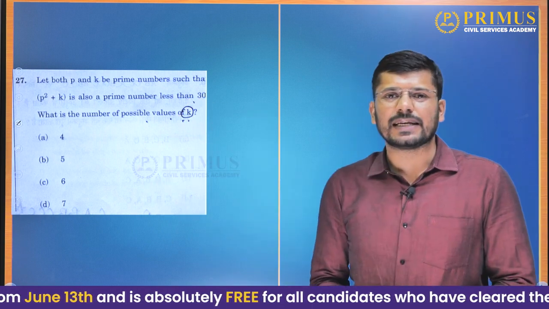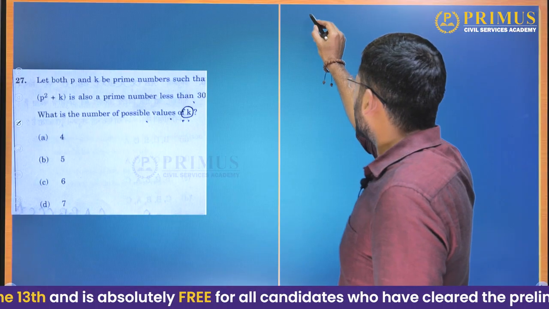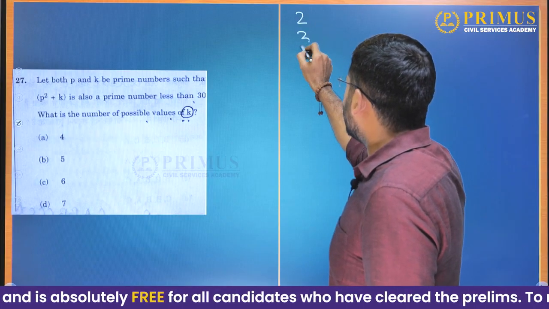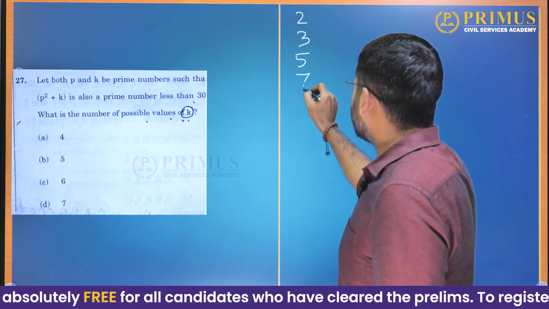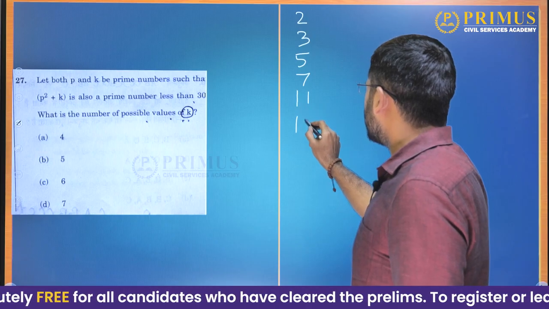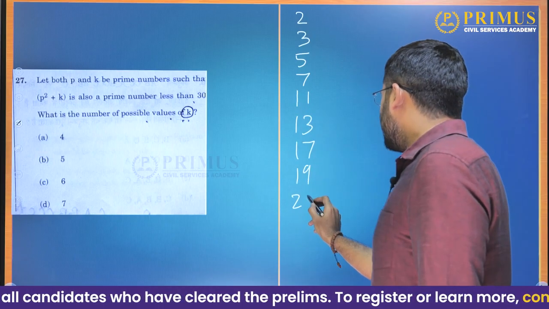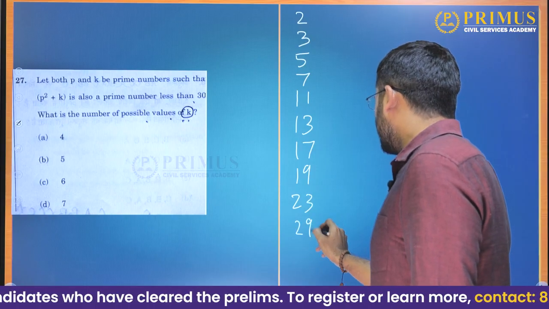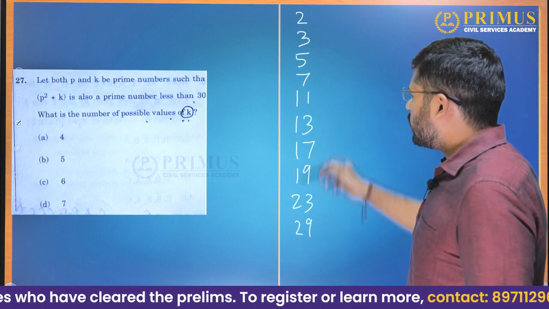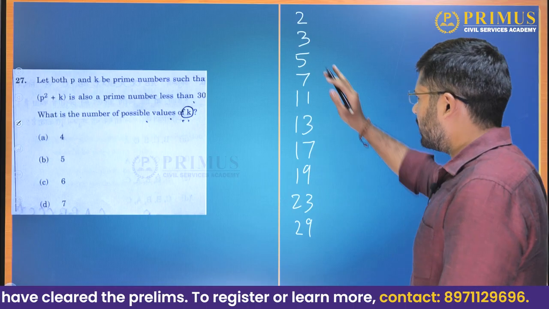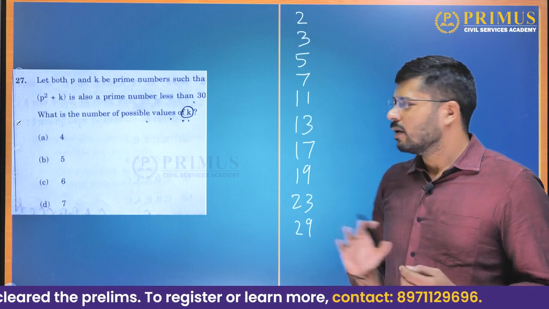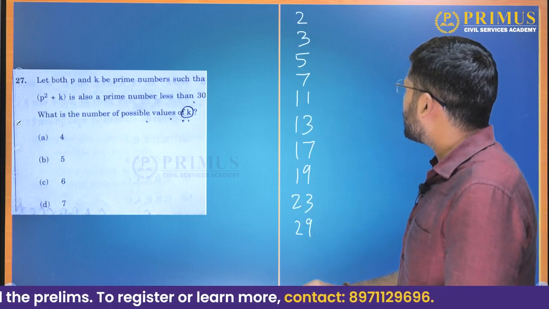Now, how many prime numbers are there less than 30? We will just list them. 2, 3, 5, 7, 11, 13, 17, 19, 23, 29. These are all the prime numbers less than 30.